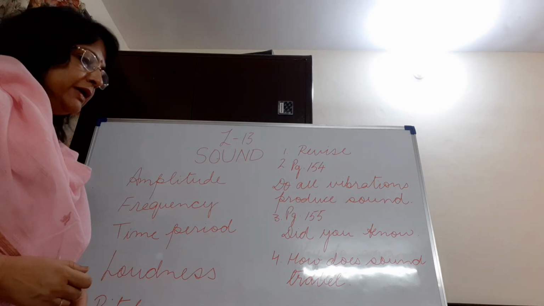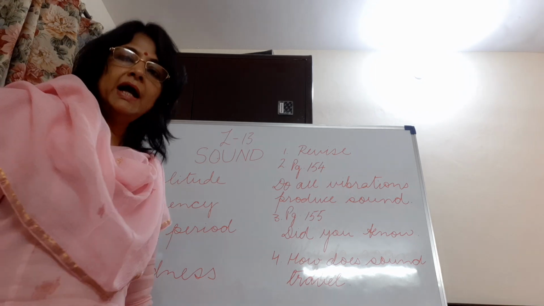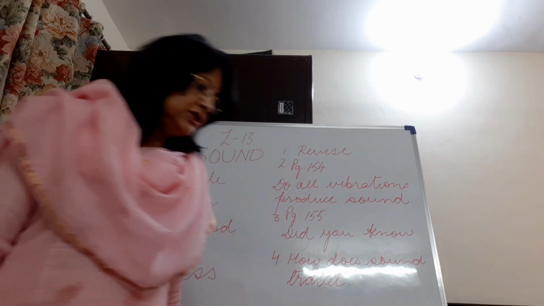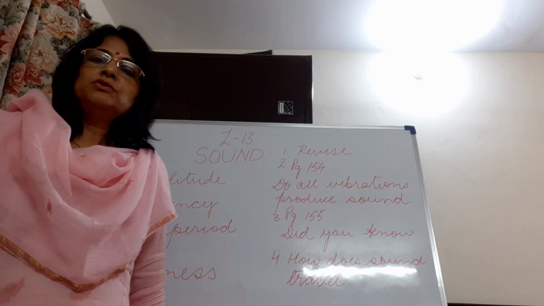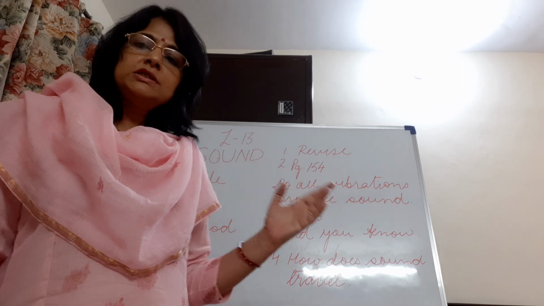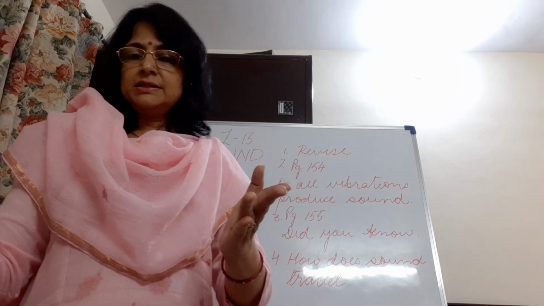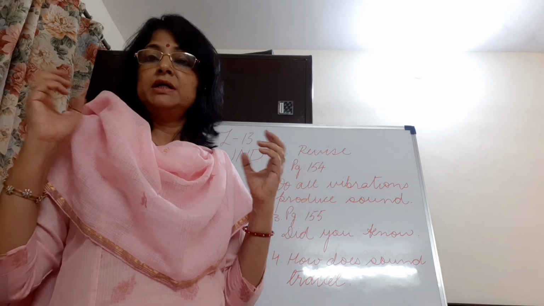Now today you open page 154, and from that page we are going to study whether all vibrations produce sound. Or in other words, are all sounds audible? Sound is produced by vibrations, and that means what effect do these vibrations have on an ear?